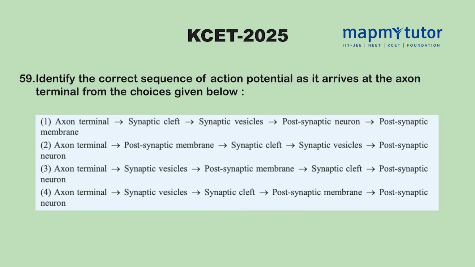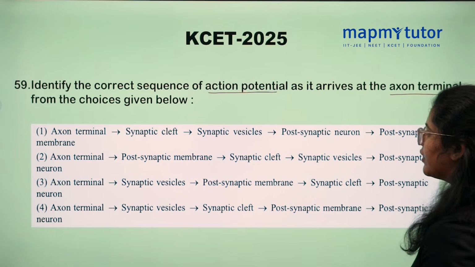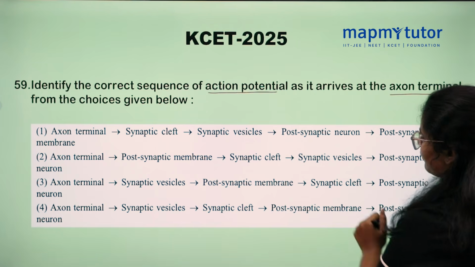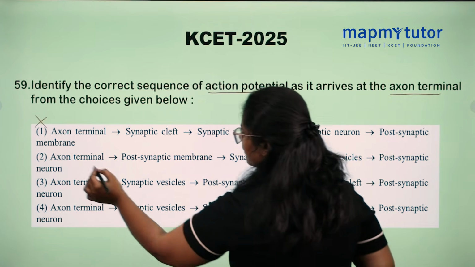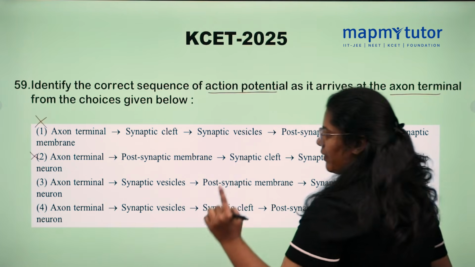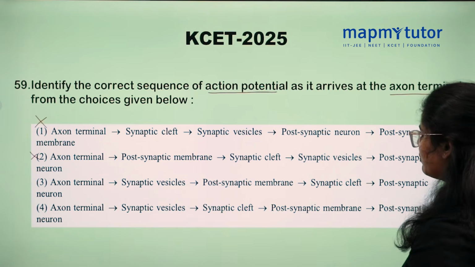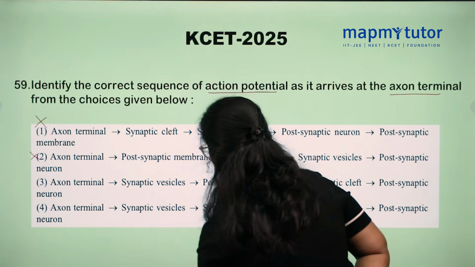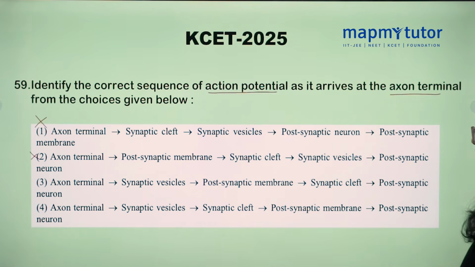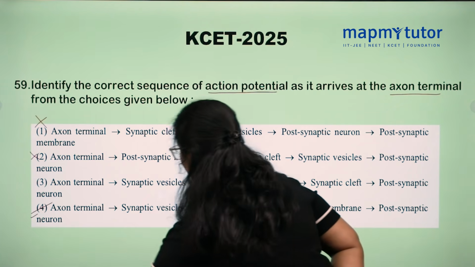Identify the correct sequence of action potential as it arrives at the axon terminal from the choices given below. Read the options. Option number 1, axon terminal, synaptic cleft, wrong. Axon terminal, postsynaptic membrane, false. From axon terminal, it reaches the postsynaptic neuron, true. Later, it reaches synaptic vesicle and synaptic cleft, postsynaptic membrane and postsynaptic neuron. Option number 4 is correct.